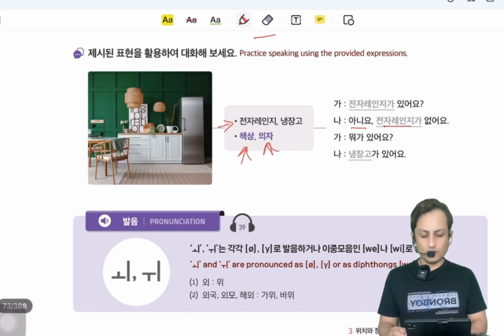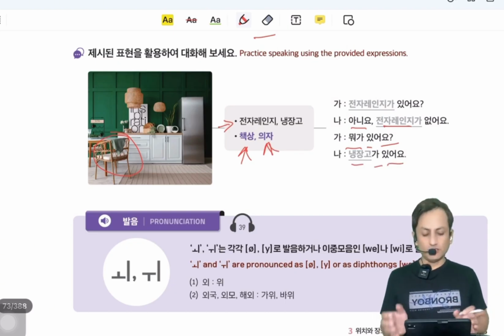Next word is 의자. 의자가 있어요. Is there a chair? 네, yes, 의자, because there is a chair. We will say 네, 의자가 있어요. There is a chair.